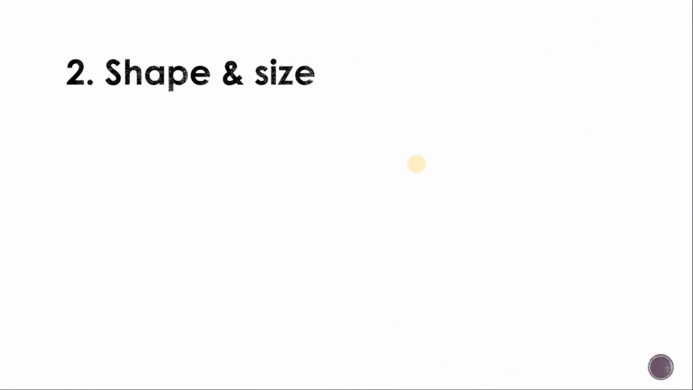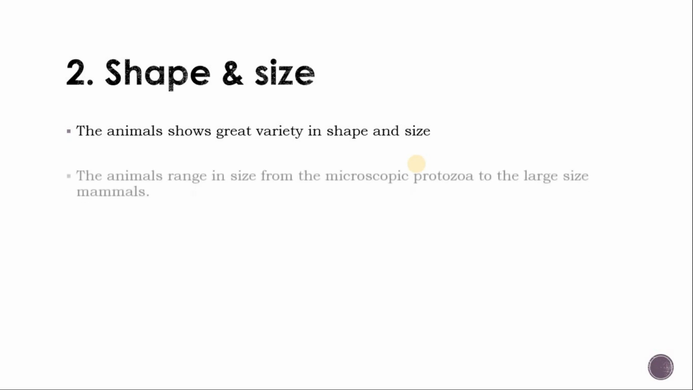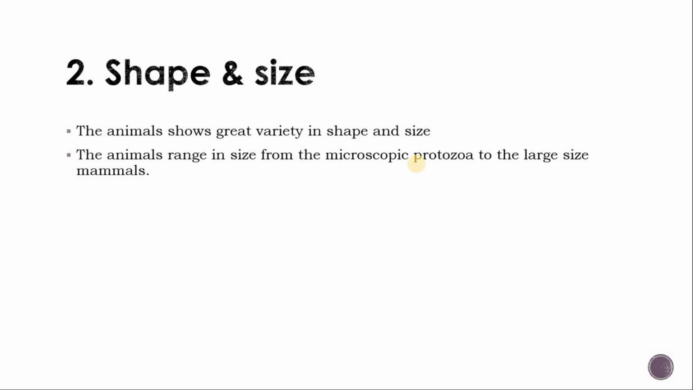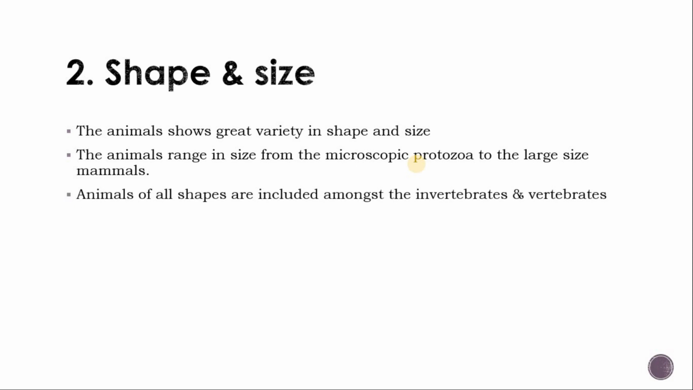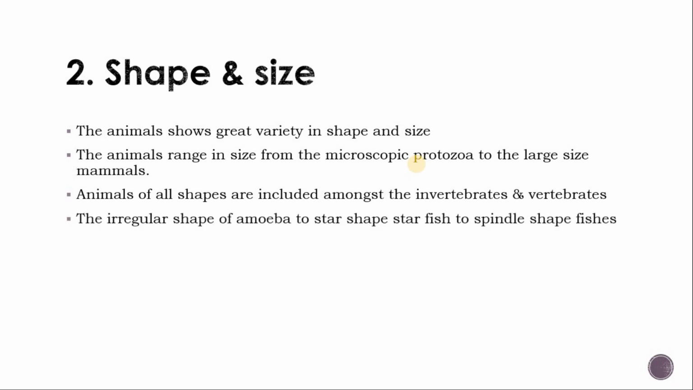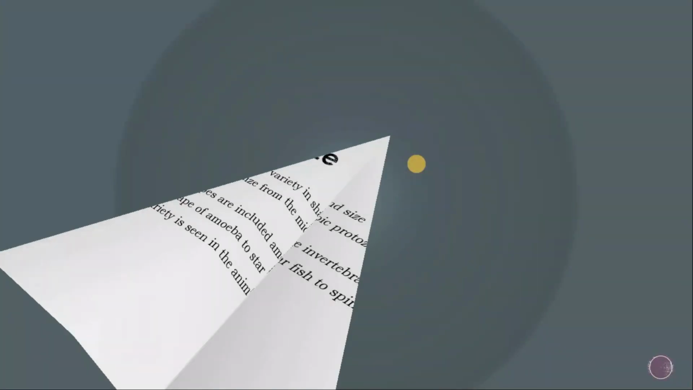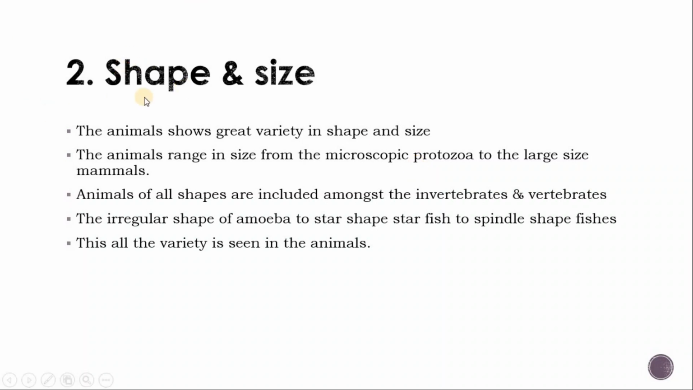Now the next parameter is shape and size. Animals show great diversity and variety in their shape and size. Animals range in size from microscopic protozoa to the larger mammals like dugong and whales. Animals of all shapes are included among the invertebrates and vertebrates. The irregular shape of amoeba, star-shaped starfish, and spindle-shaped fishes are included in the animal kingdom. On the basis of this shape and size, we can also classify the animals.